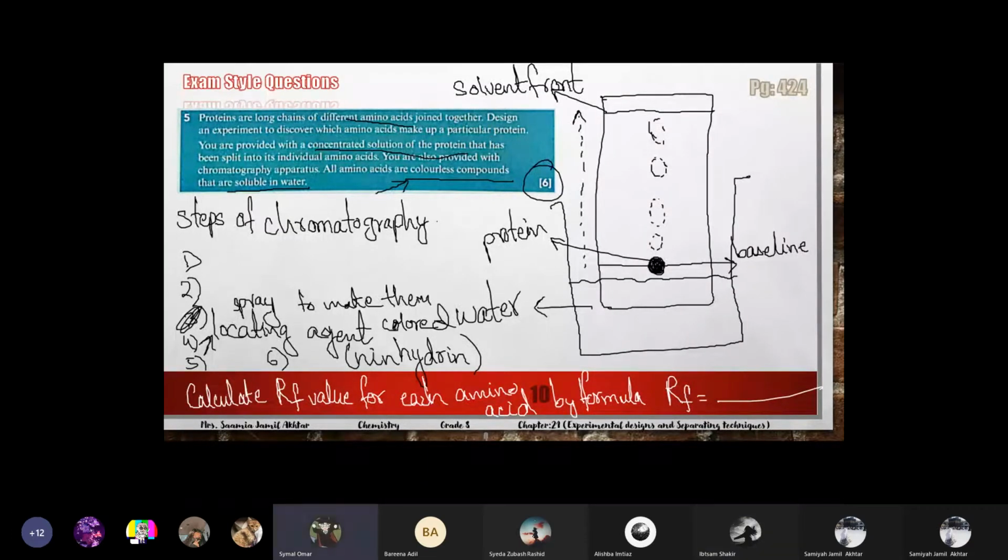Miss, what color do they appear after ninhydrin is sprayed on them? Different amino acids will show different colors, but most of the amino acids show yellow, brown, orange shades. Okay, got it.